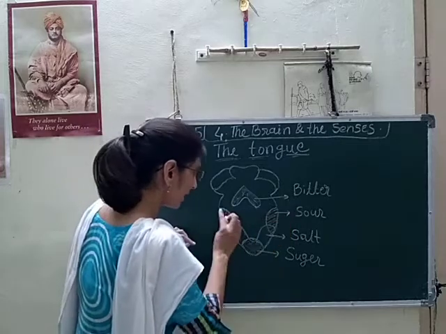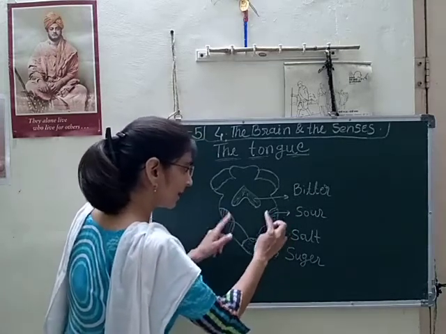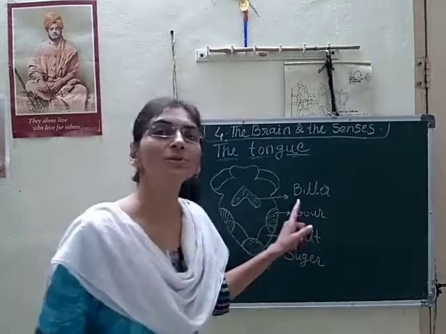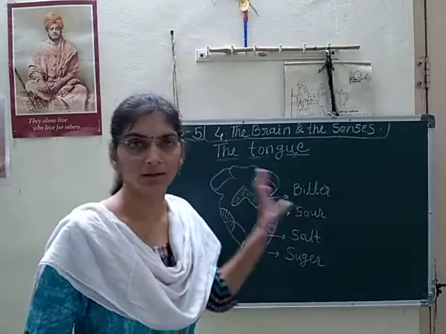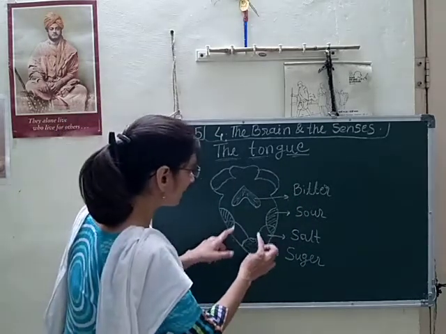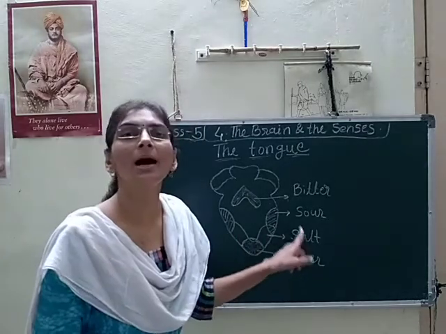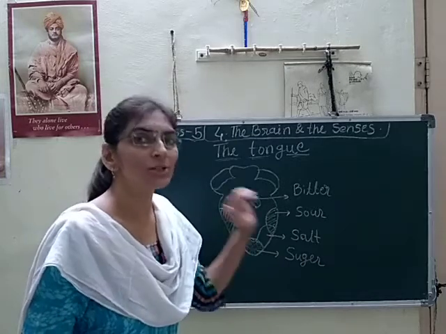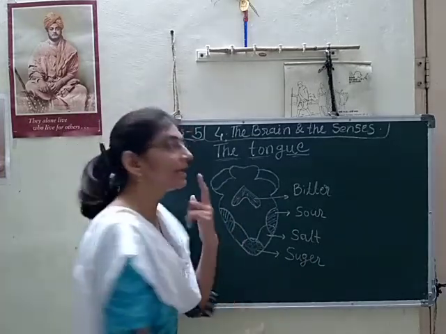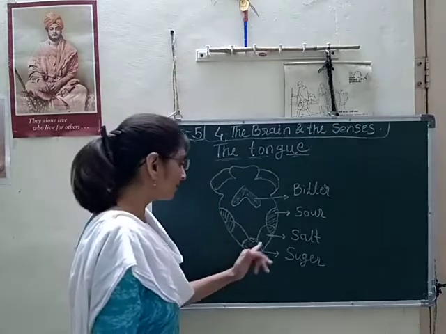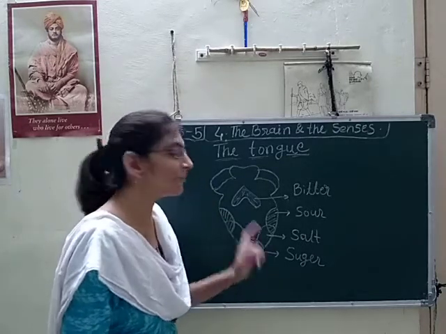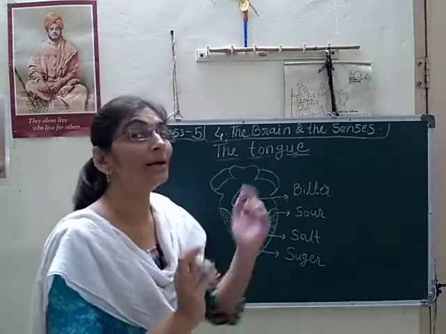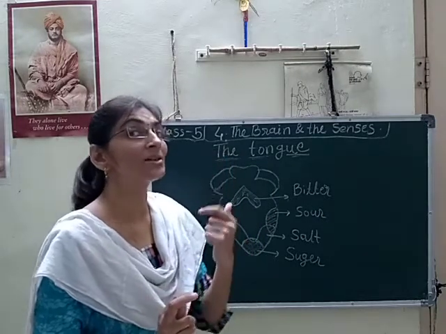And in this area, at both sides, the receptors will receive the taste of sour things. Here, this blank area will receive the salty taste, the taste of saltiness. And at the tip of our tongue, the particular area there has the ability to receive the sense of sweetness.